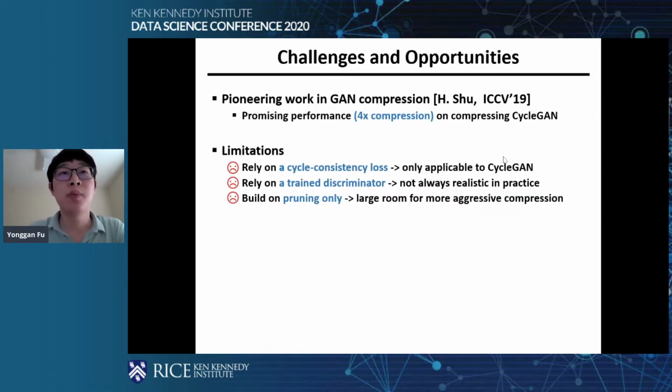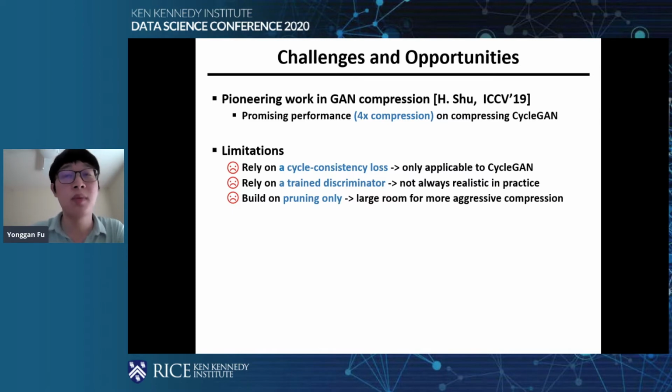There's a pioneering work in GAN compression, and they achieve promising performance, for example, about 4 times compression for compressing CycleGANs. However, they still suffer from several limitations. For example, they still rely on a cycle consistency loss, so this limits their applications only to the CycleGANs. And also, they rely on a trained discriminator, but this is not always realistic in practice.